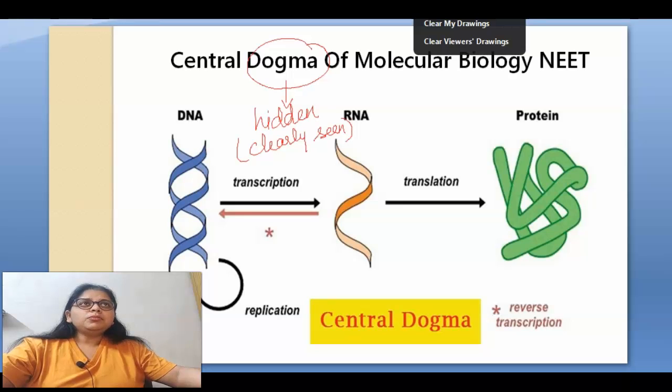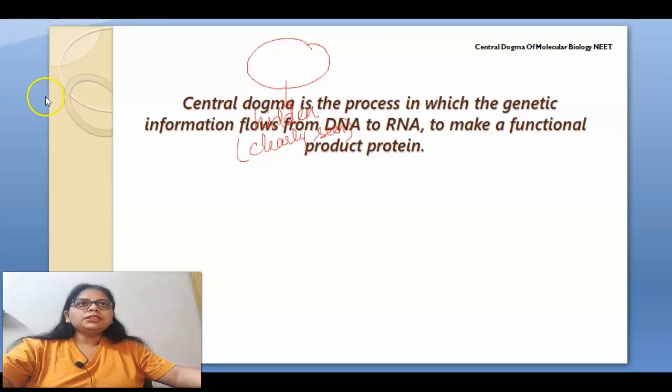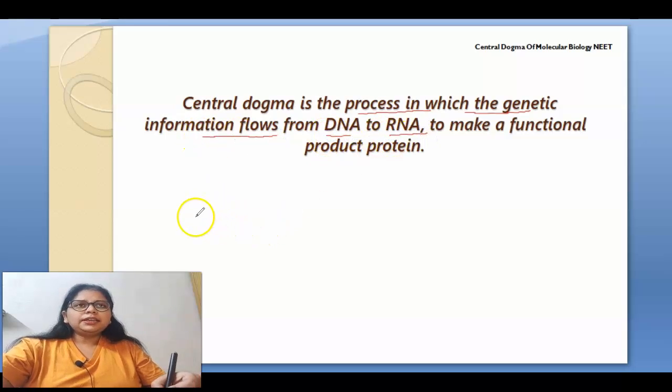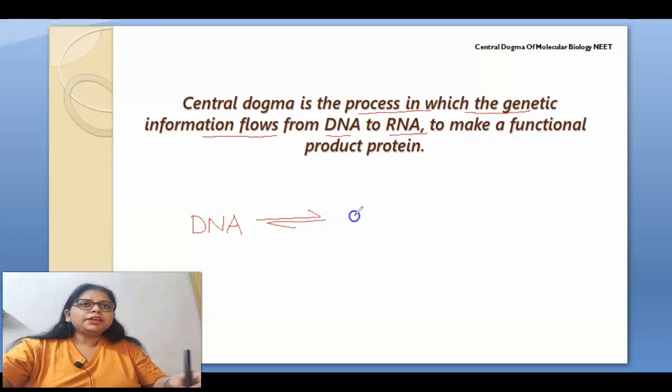About this central dogma of molecular biology, we start with the second slide: what is the central dogma. I want to tell you the basic definition. This is the process in which genetic information flows from DNA to RNA. From this flow chart, DNA is converted into mRNA, and this mRNA finally gets converted into protein. This is the central dogma of molecular biology.